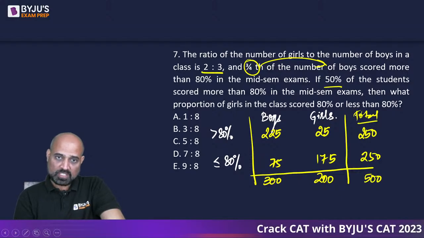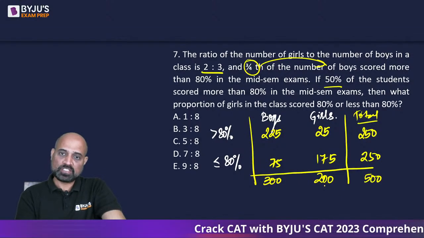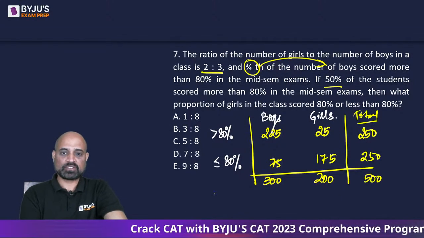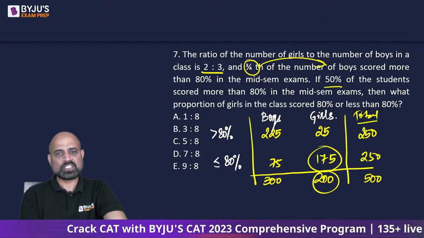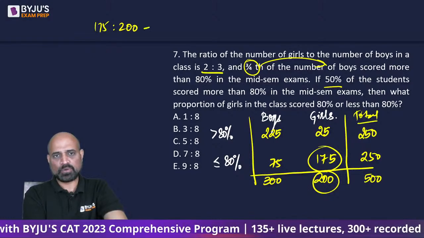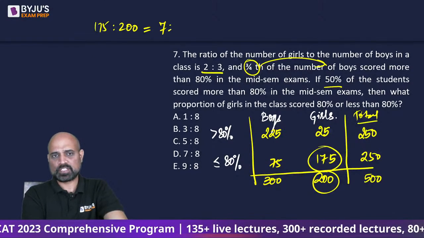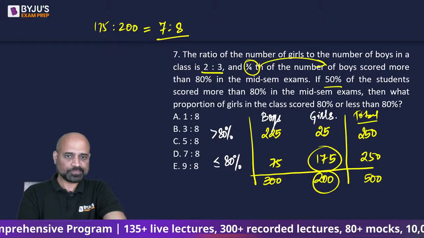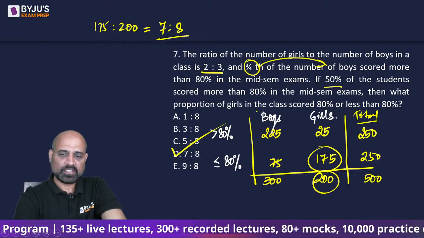Now the question asked is, what proportion of girls in the class scored 80% or less? So can we say 200 में से 175? As in 175 is to 200. They both are divisible by 25. So this is 7:8. 7:8.